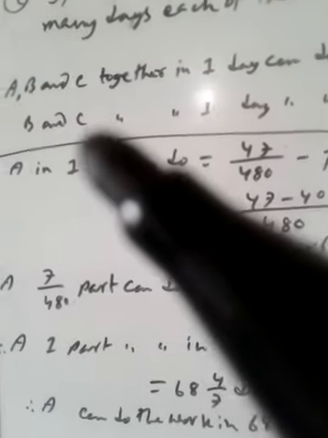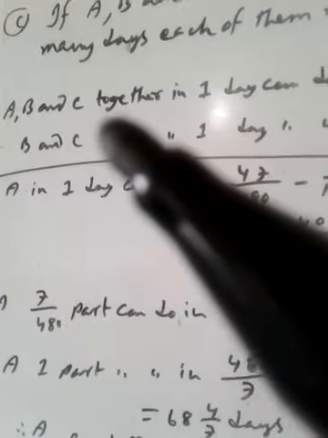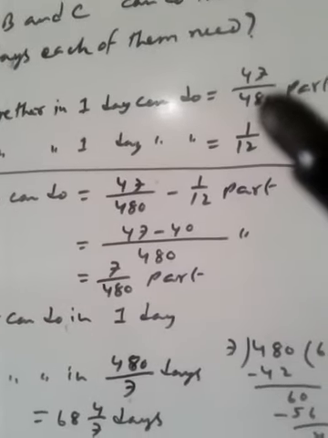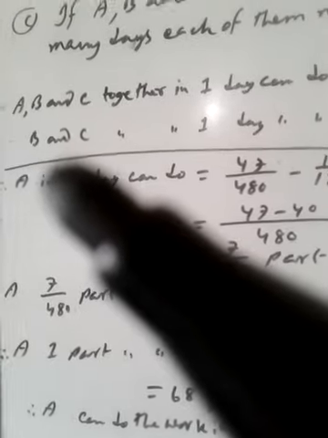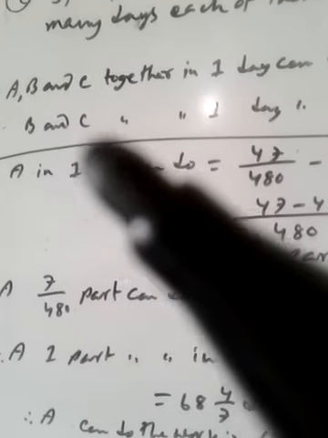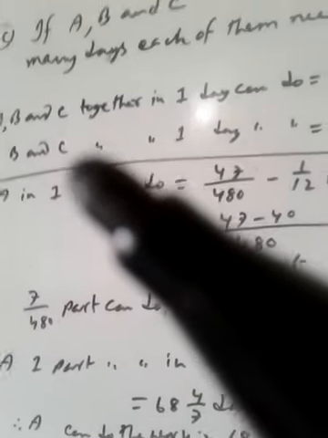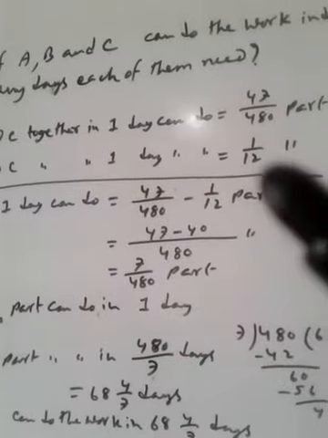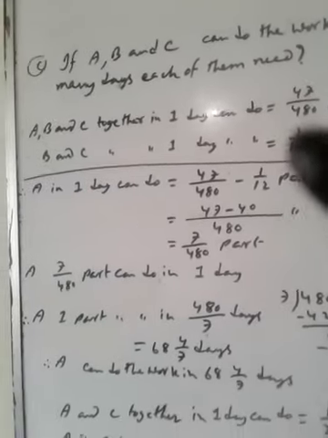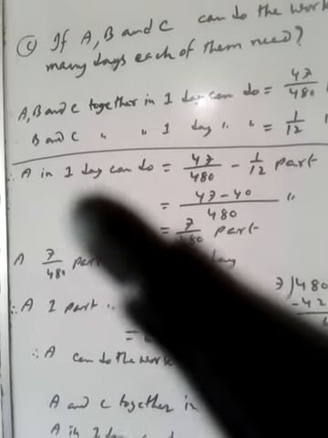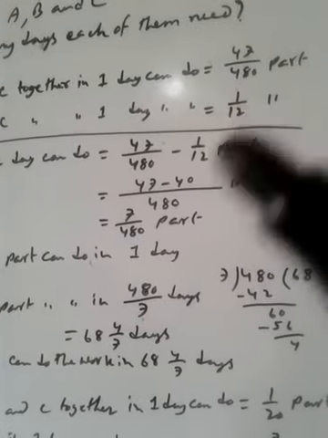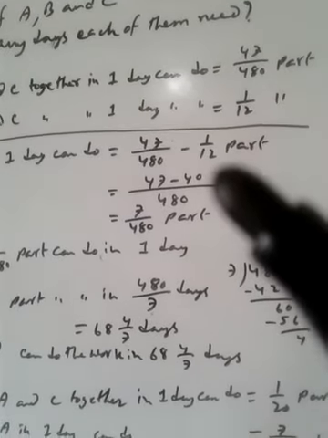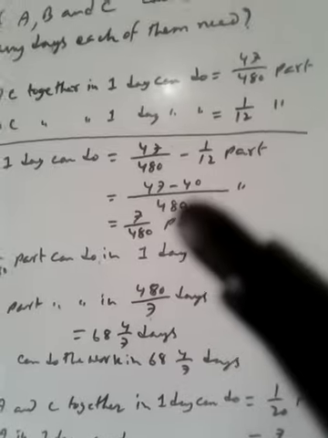We got that A, B, C together in 1 day can do 47 by 480 part, and B, C can do 1 by 12 part in 1 day. If we subtract B, C, we get A. A in 1 day can do 47 by 480 minus 1 by 12. LCM is 480.